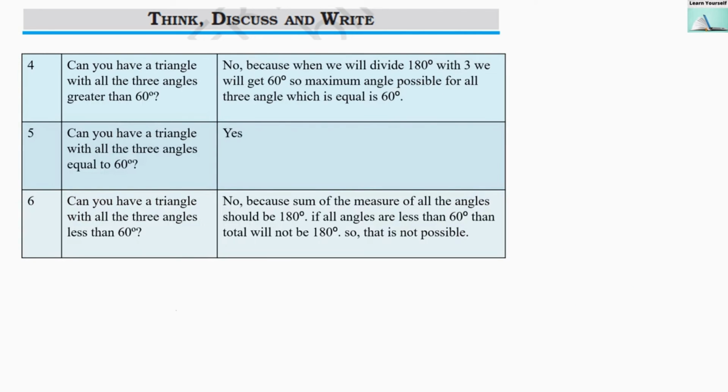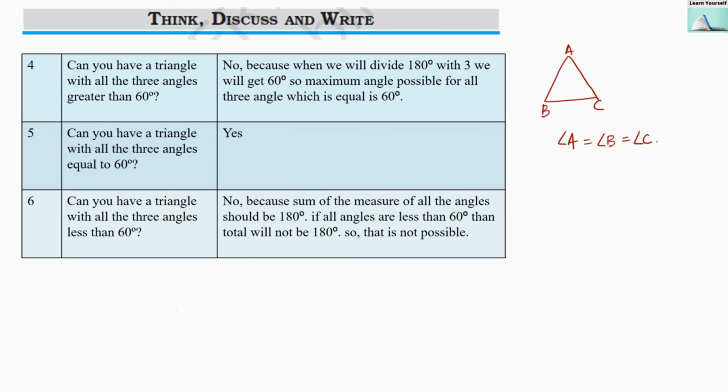Our fourth question is, can you have a triangle with all three angles greater than 60 degrees? No, because when we divide 180 degrees by 3, we only get 60 degrees. That is the maximum possibility for all three angles to be similar. Now if we are drawing a triangle like this, in which the measures of the angles are similar, that means angle A equals angle B equals angle C.